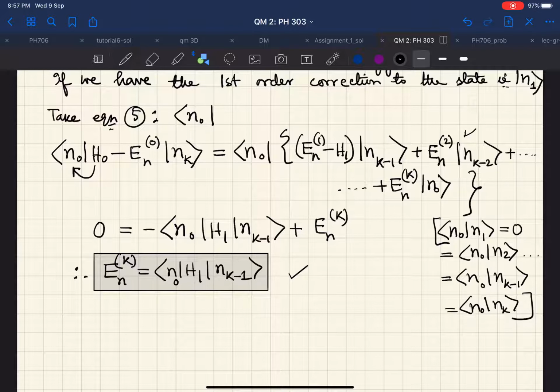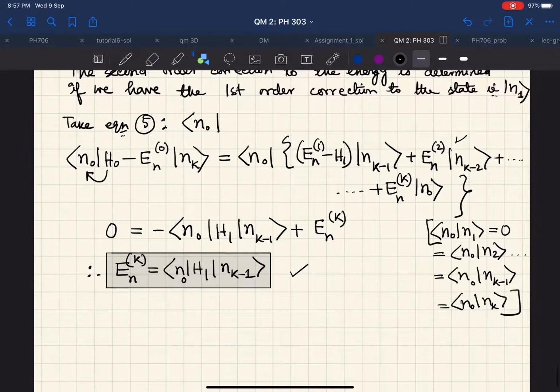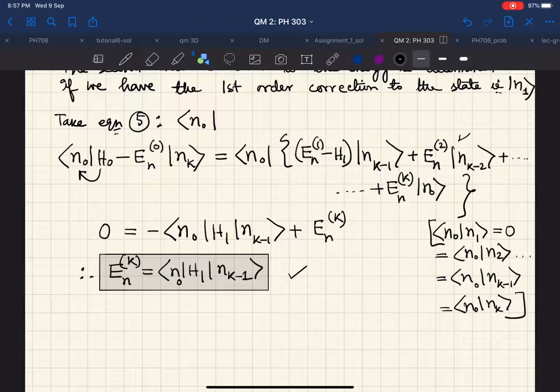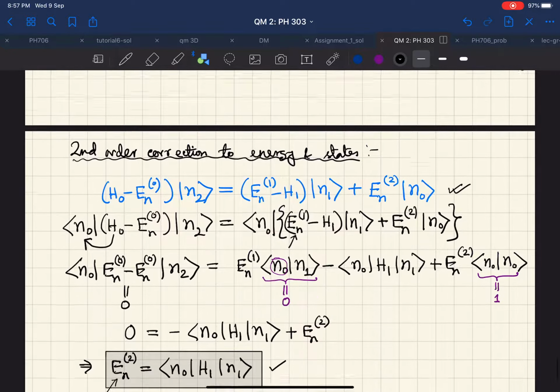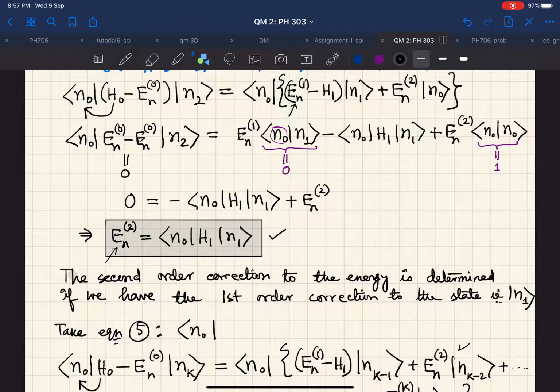So I will not do anything else about calculating this kth order correction because it will become very cumbersome at this stage. I don't want to go into those details in the class. Some of you have done this calculation and one of you actually has sent it to me. I will check those calculations, but others can try, it will just be fun. Okay, so you can try it. What I will do instead is that I will explicitly calculate the second order correction to energy, as well as the second order correction to the state.